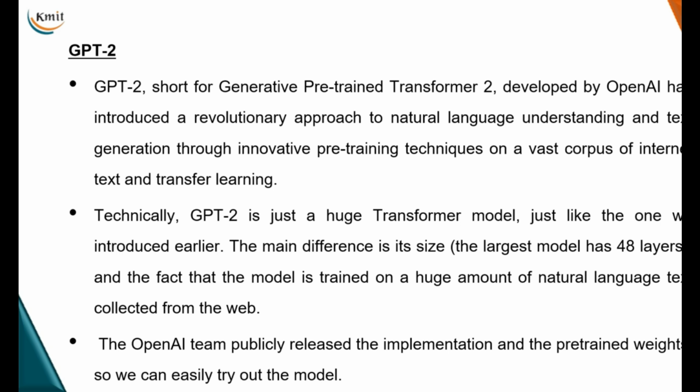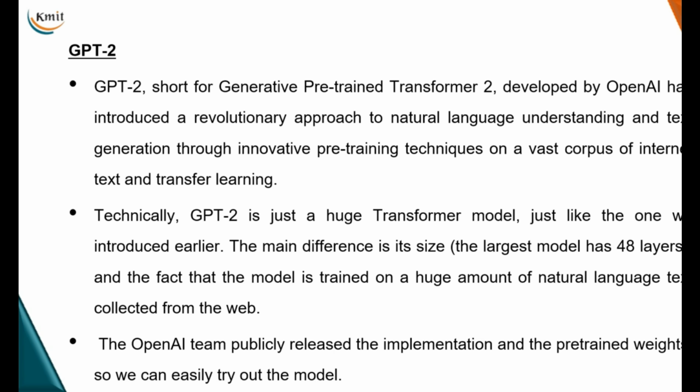So Transformer XL is one model, and the next model is GPT-2. GPT-2 stands for Generative Pre-trained Transformer. This is developed by OpenAI. All of us use ChatGPT, right? The base for ChatGPT is this transformer model, GPT-2, which was developed by OpenAI. They introduced a revolutionary approach to NLP, understanding text, with many innovations in pre-training techniques on a vast corpus of internet data, also incorporating transfer learning schemes.